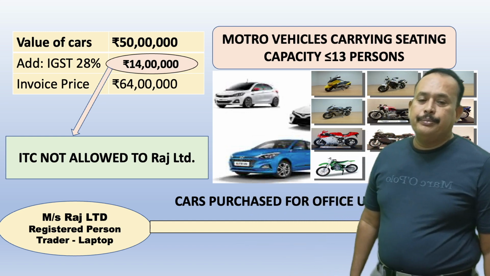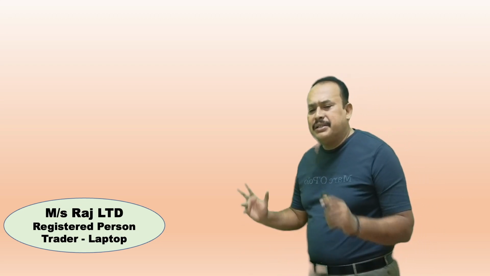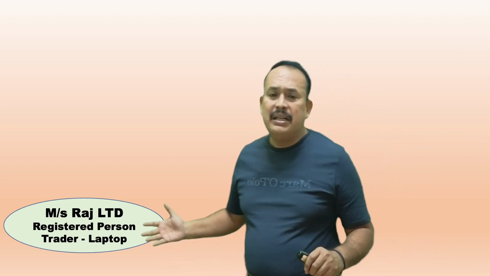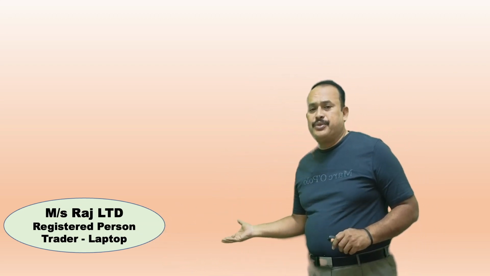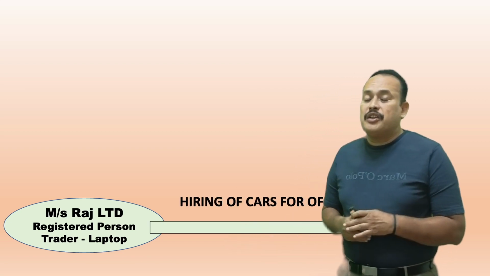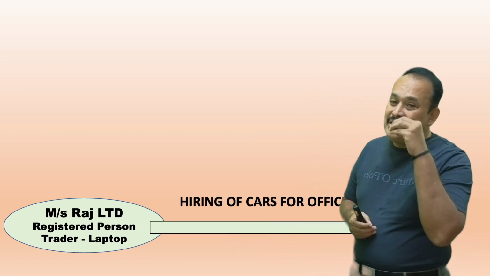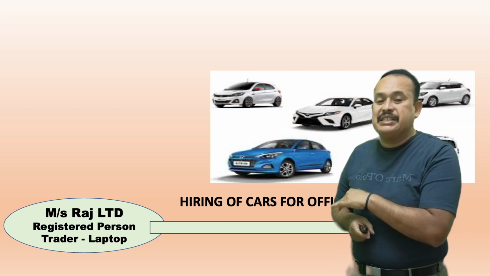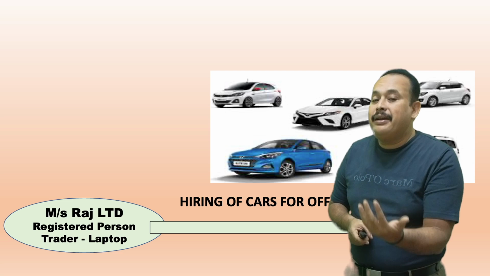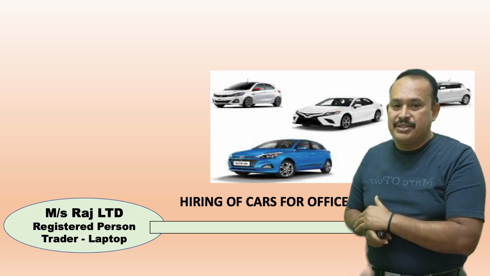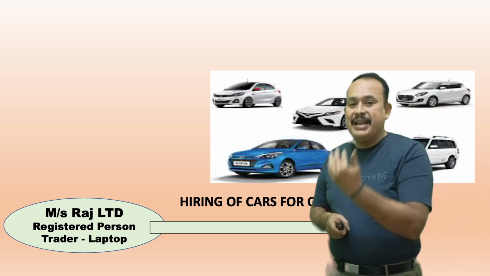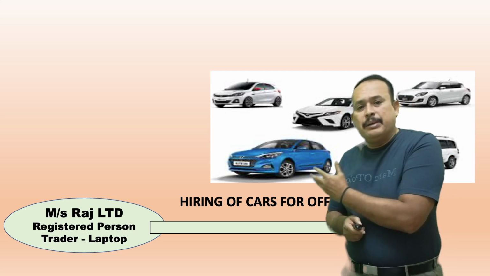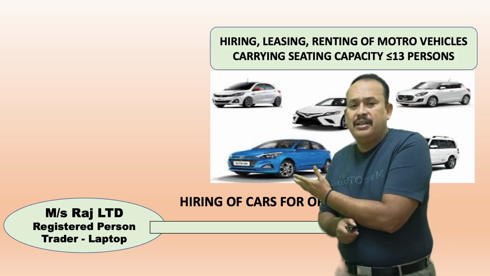Further referring to you: Raj Limited, registered person, trading, buying and selling of laptops. Instead of purchasing the vehicles, they are taken on hire basis, lease basis, rent basis, with seating capacity not exceeding 13, including driver.